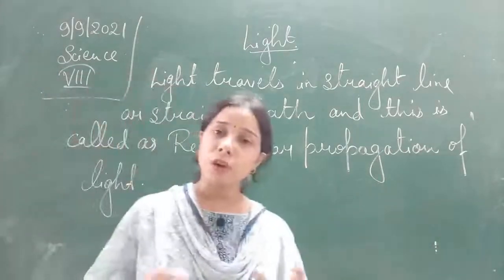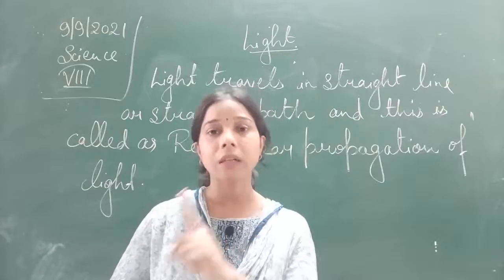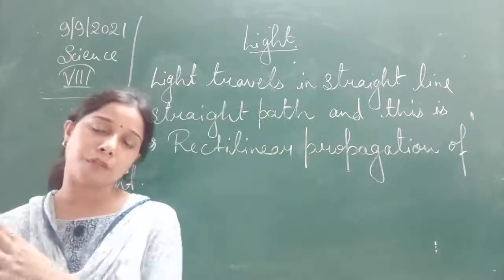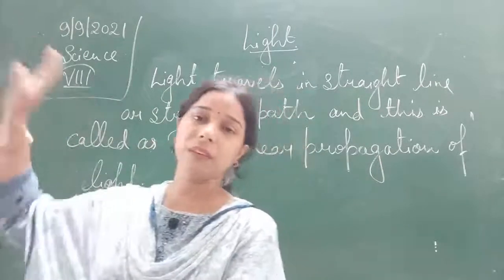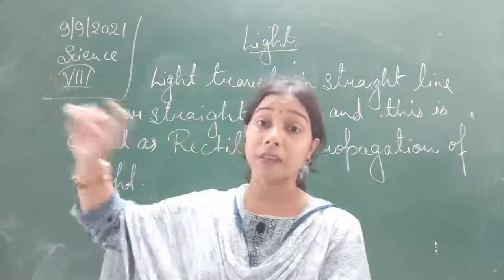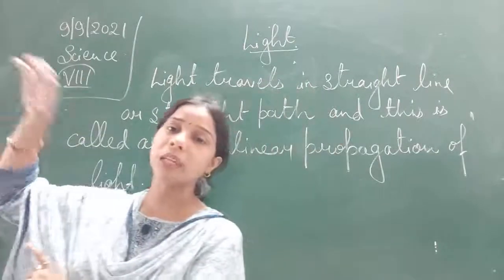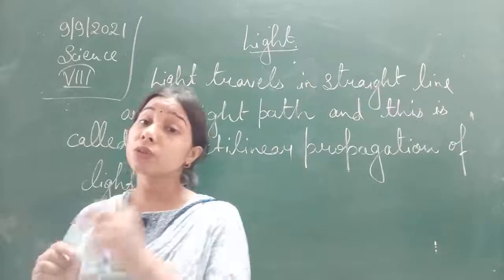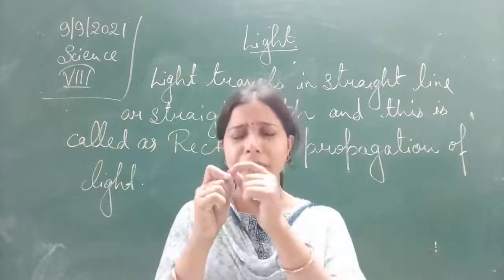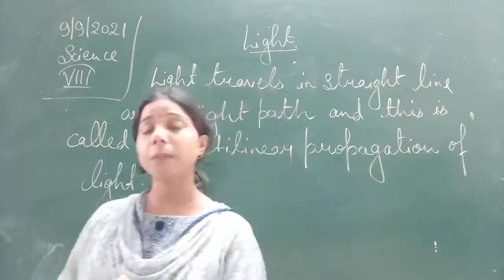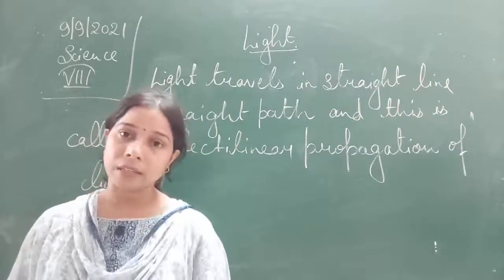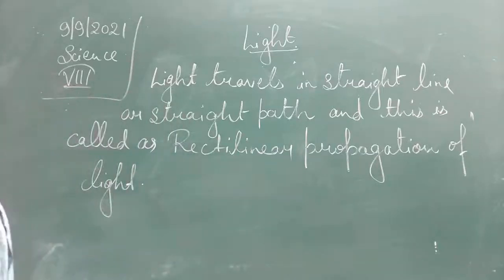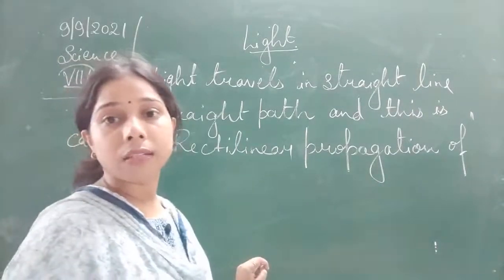So when a single light is coming from any source or a point source, like that of a star, the star is very far away. Since the distance is very large, very far from the earth, the light which came out will be a very fine beam, and this fine beam is called a ray. That is called the ray of light. So we can say here that the narrow path along which the light travels is called the ray of light.